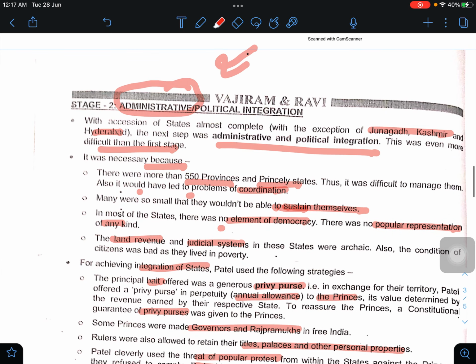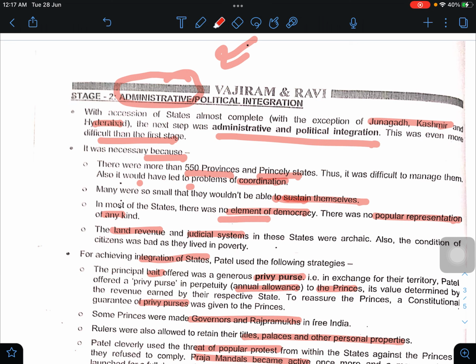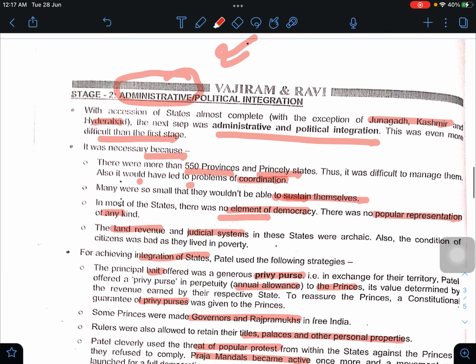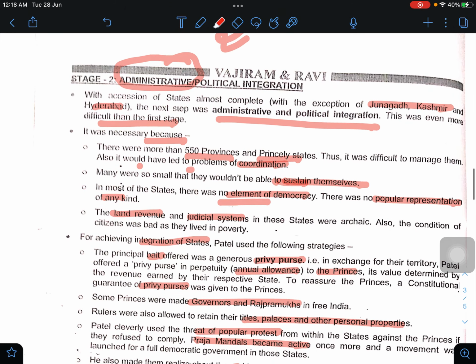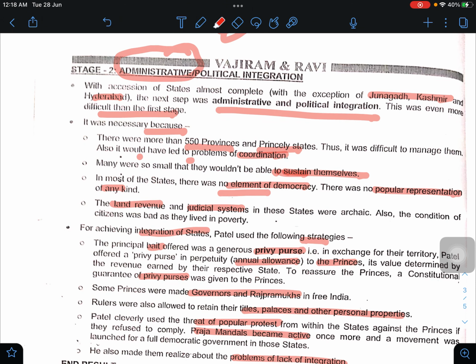And there was no element of democracy also. Popular representation might erupt any time. And the land revenue and judicial systems were also very archaic, so it was very difficult to extract land revenue and to administer the people there. There were plenty of small parts in the form of provinces. So for achieving integration of the states, Patel used the following strategies.